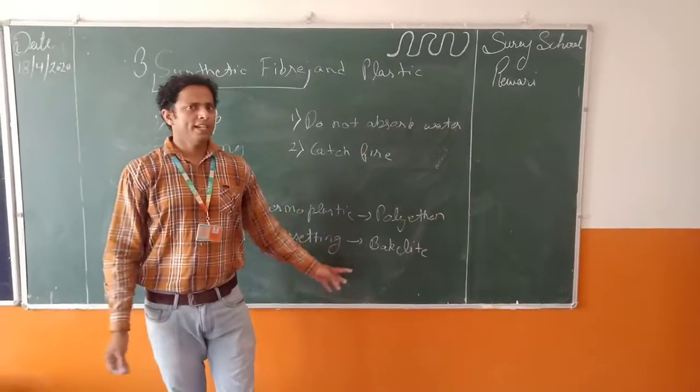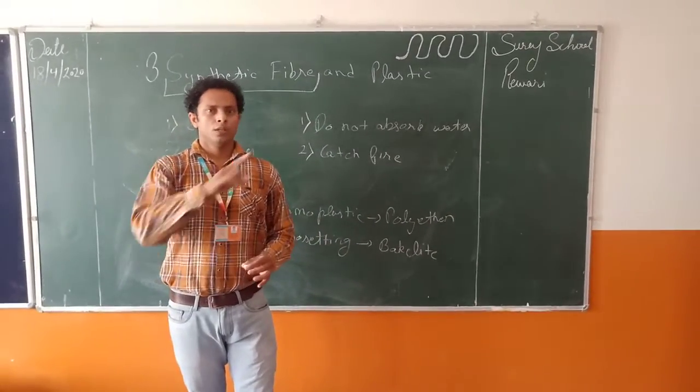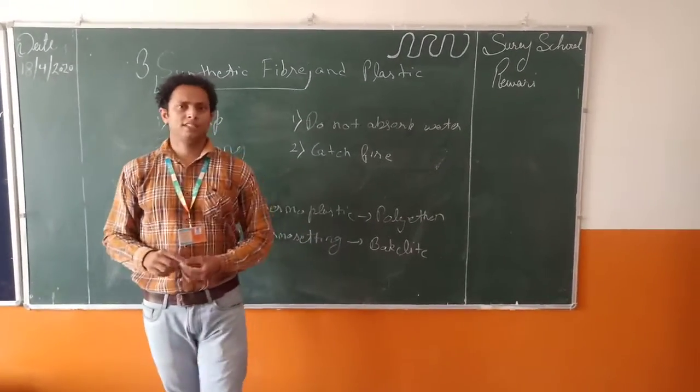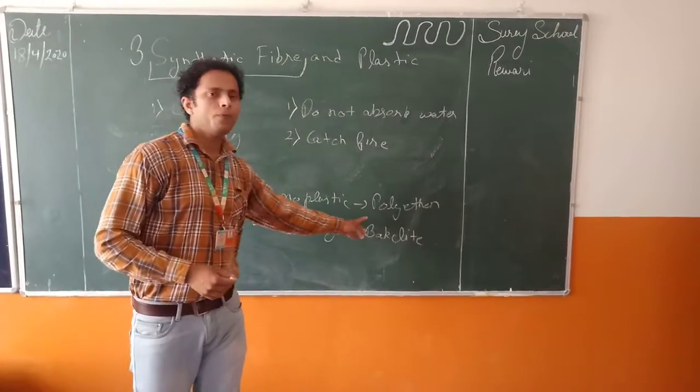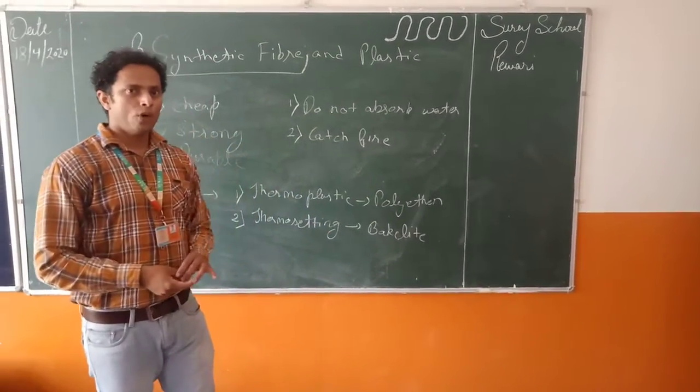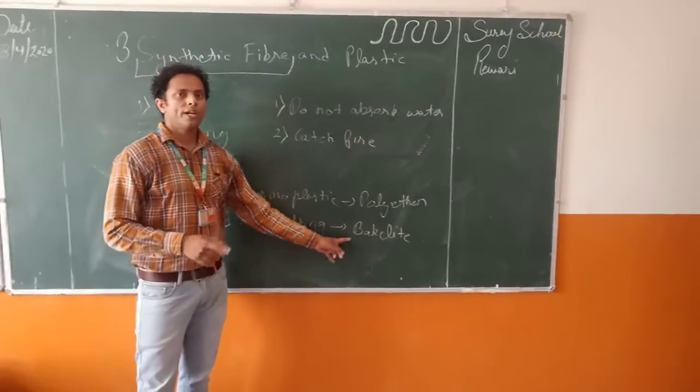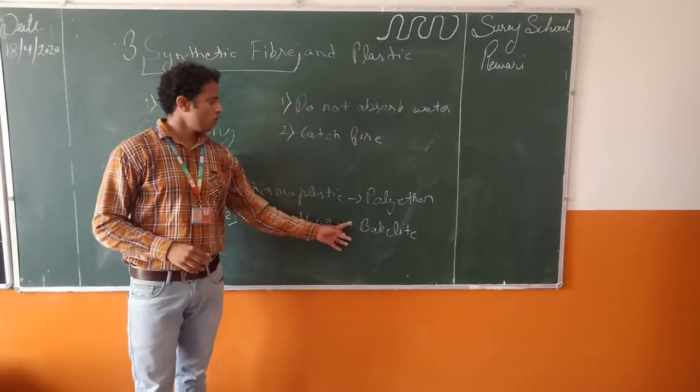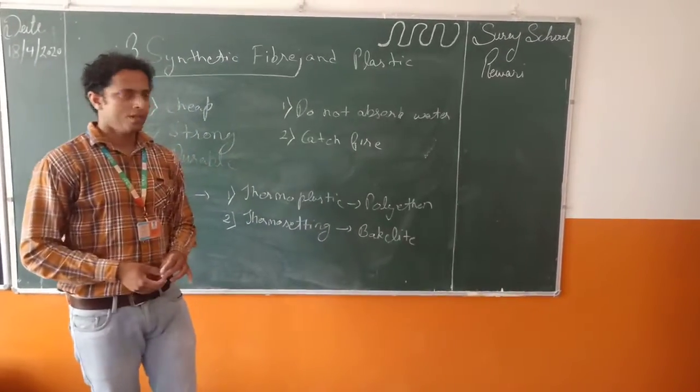We use bakelite in daily life, in the switches we use to turn on and off fans, lights, etc. These switches are made of bakelite. They do not melt down and are poor conductors of heat and electricity. So they are used to make switches.